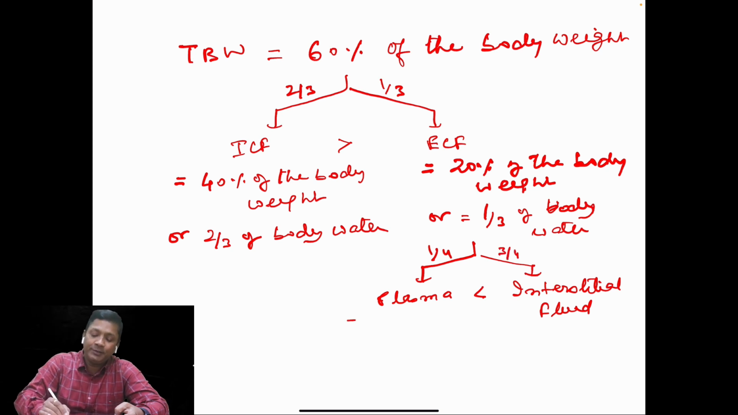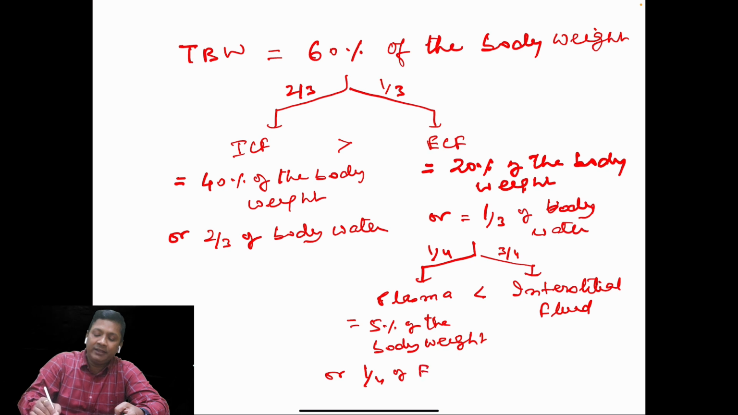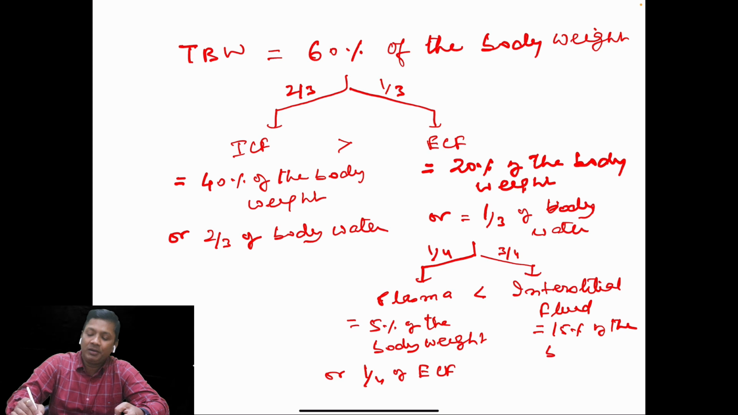So therefore, this plasma is equal to one-fourth of ECF, meaning 5% of the body weight, or we can say that it is one-fourth of the ECF. Now the interstitial fluid, this is equal to how much? So this is equal to 15% of the body weight, or we can also say that three-fourth of the ECF.